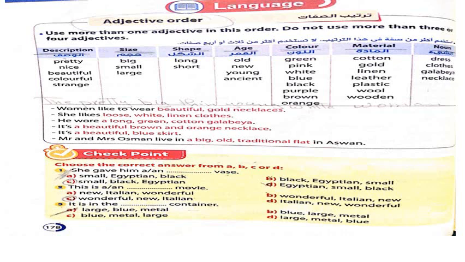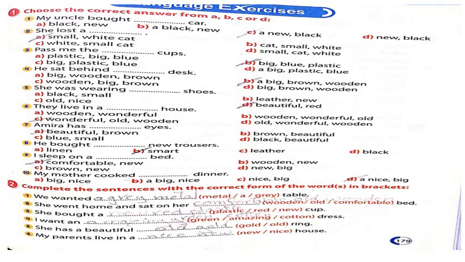Therefore, the order of the adjectives is very important. Turning to the examples here, the page of the exercise. My uncle bought a new black car. She lost a small white cat.